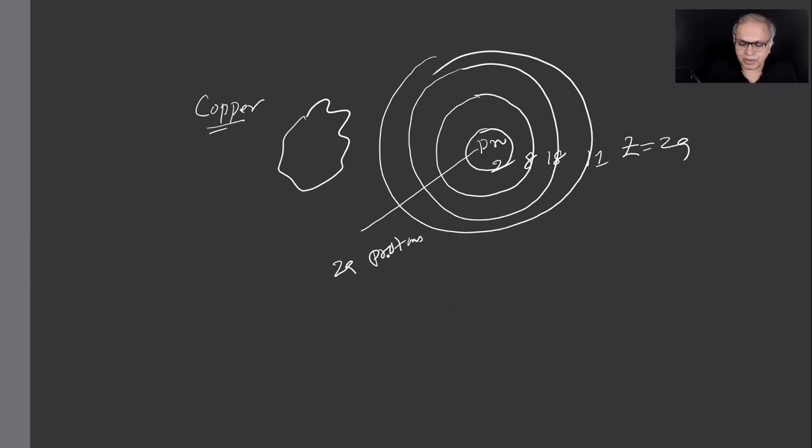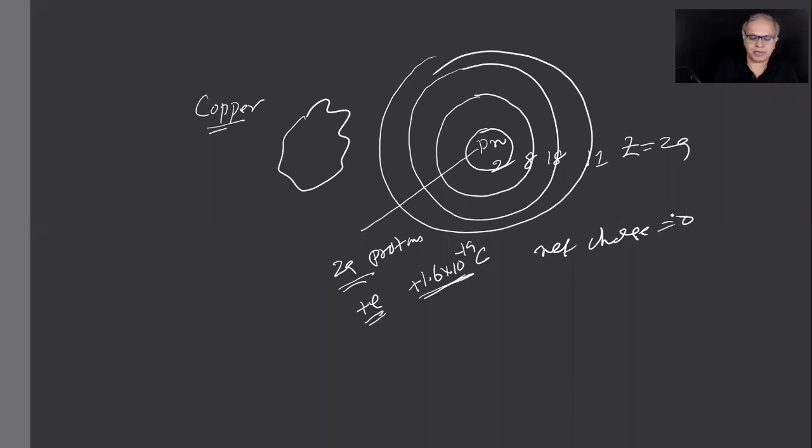I don't remember how many neutrons there are for copper, 29 or 30. Whatever it is, that's not important for us because the neutron has no charge. So there are 29 protons, and each proton's charge is plus e, which is plus 1.6 times 10 to the power minus 19 coulombs. So the atom is neutral because the net charge is 0.